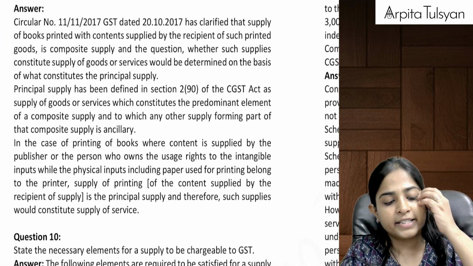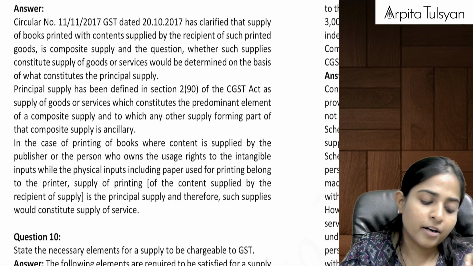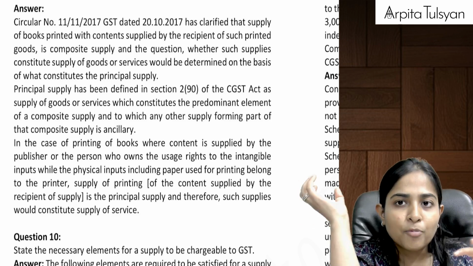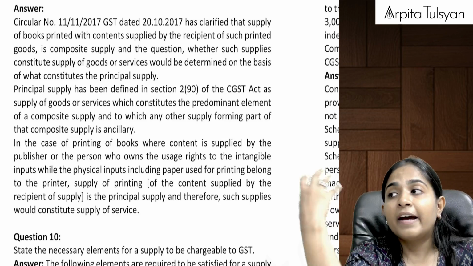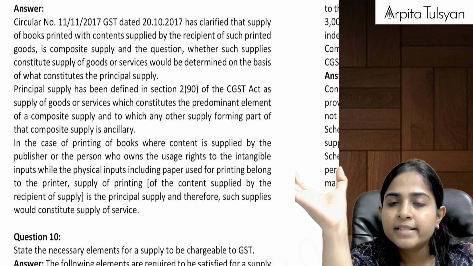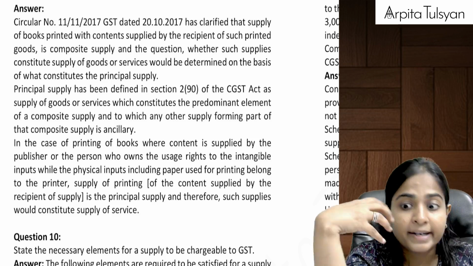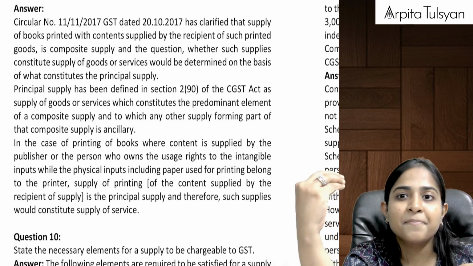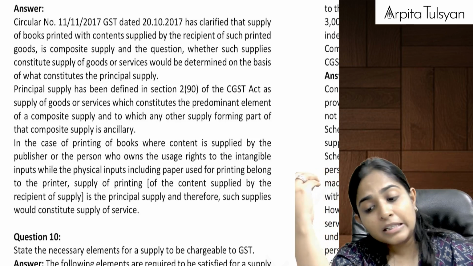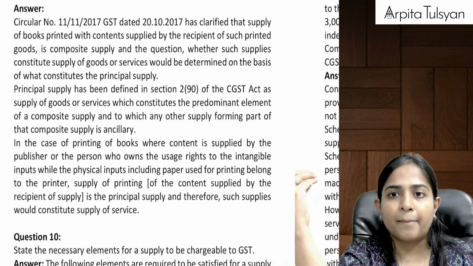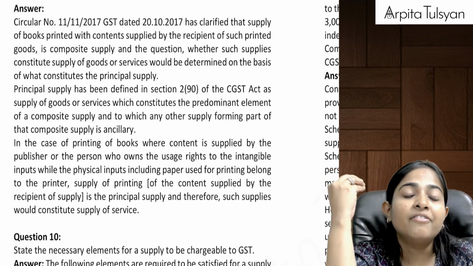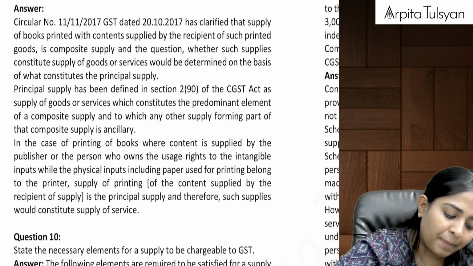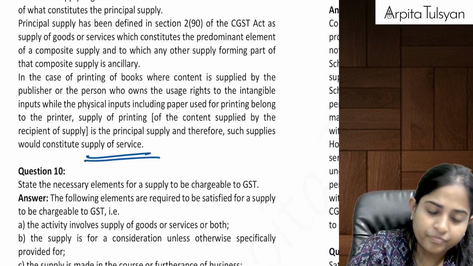So this we have already studied. This was clarified by way of a circular that whenever there is supply of books by the printer to the author, where the paper is also involved plus printing service is also involved, and where the content was provided by the author, in such a case content becomes more important. Therefore, even if it is a composite supply, printing will be the principal supply, right? Therefore, the entire supply will be called supply of services, right?